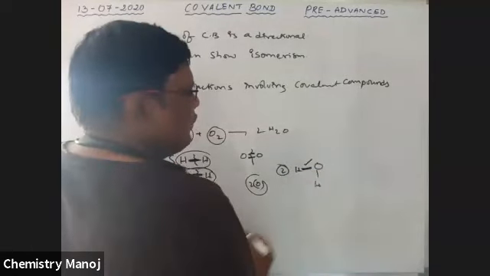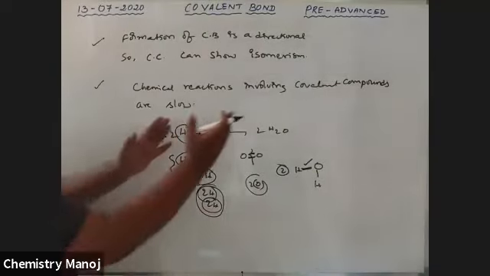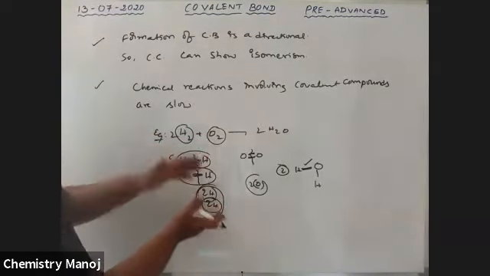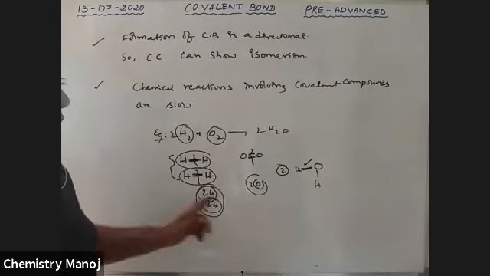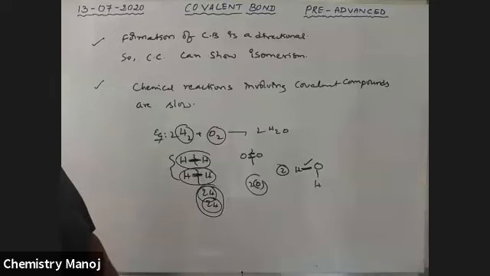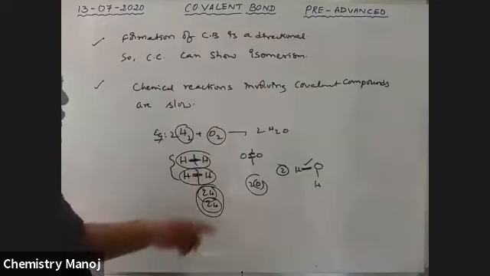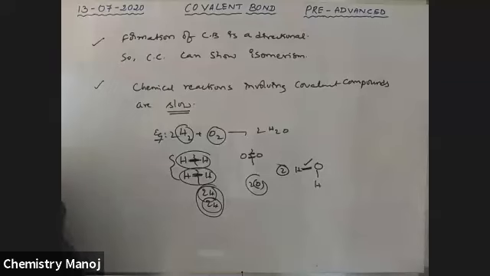That means some bonds are broken and some bonds are formed. Bond breaking and bond making is the chemical reaction. For this, some time is needed for breaking and making these bonds. That is why these reactions are slow. So all chemical reactions involving covalent compounds are very slow.